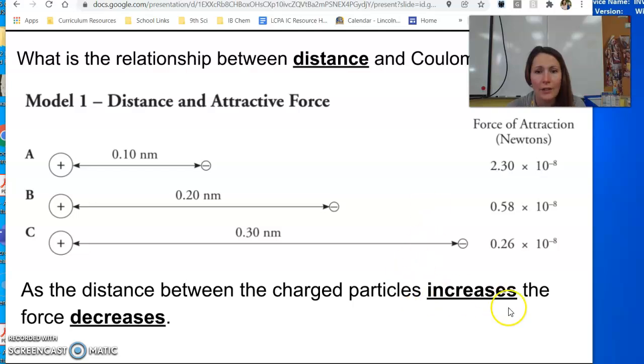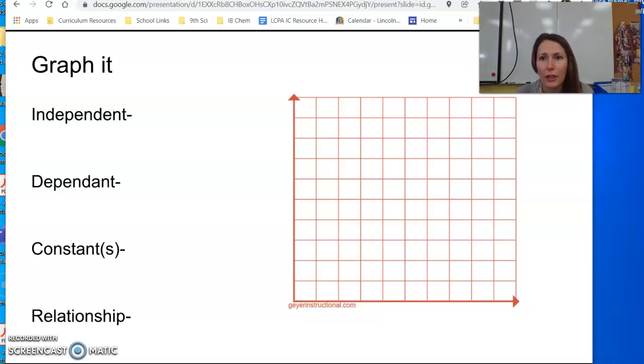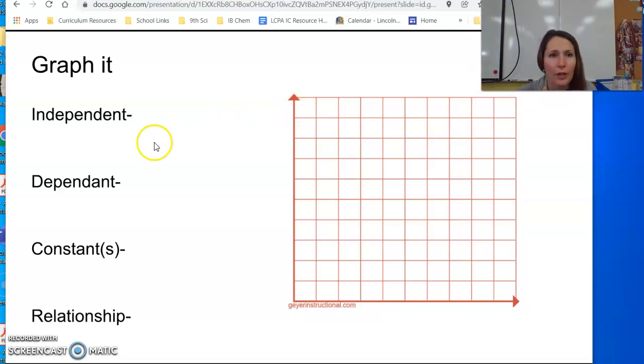And so we're looking at distance and force. Which of those three variables are we keeping constant then? Charge. So if you look, we have one positive charge on the left side and one negative charge on the right side. We're keeping charge constant while changing distance and seeing how it affects the force. So let's graph that. What does that look like in a graph?